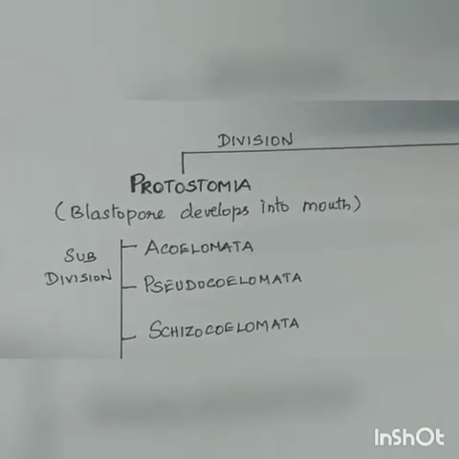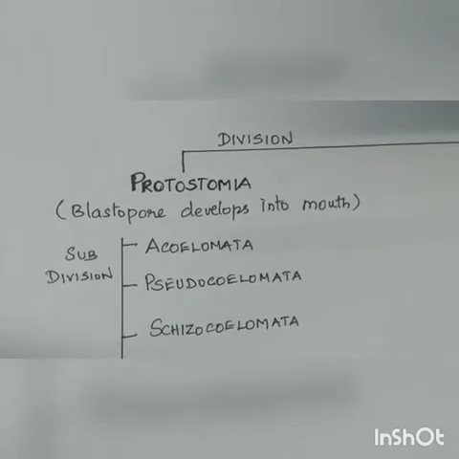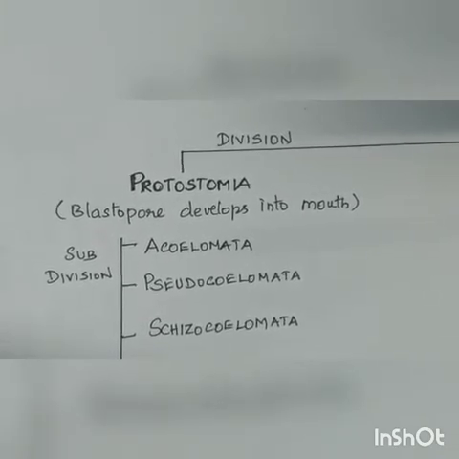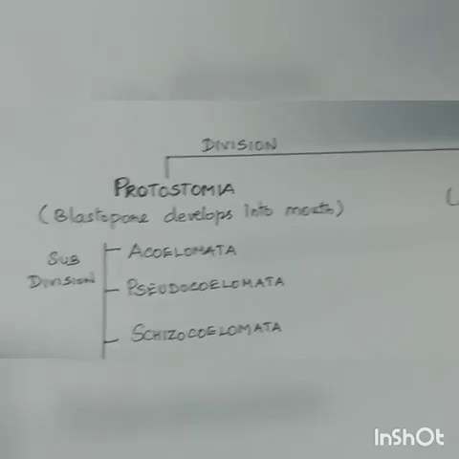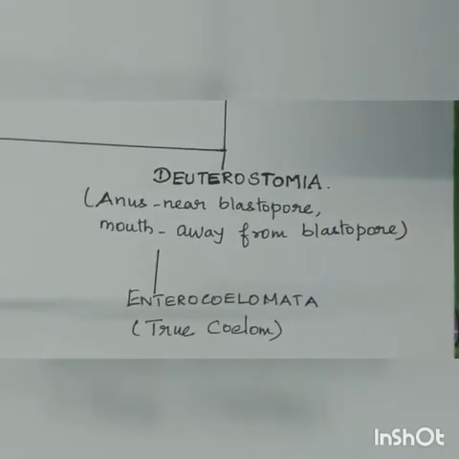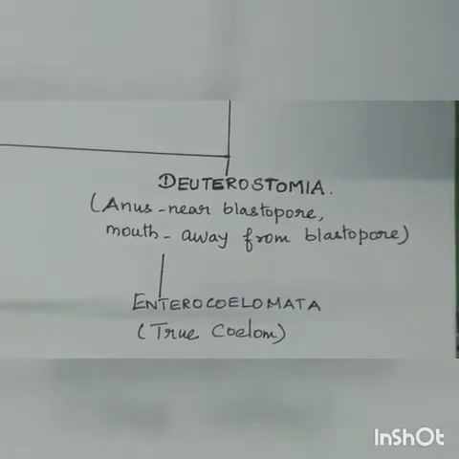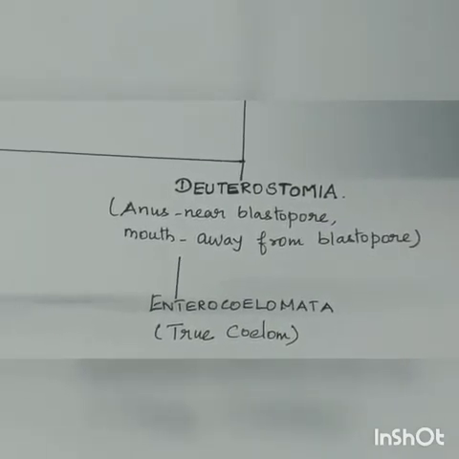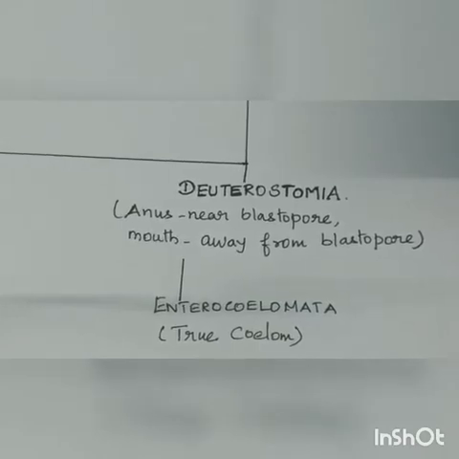They include the subdivisions acoelomata, pseudocoelomata and eucoelomata. In deuterostomia, the anus is near the blastopore and the mouth is present away from the blastopore. It includes only one subdivision, enterocoelomata.